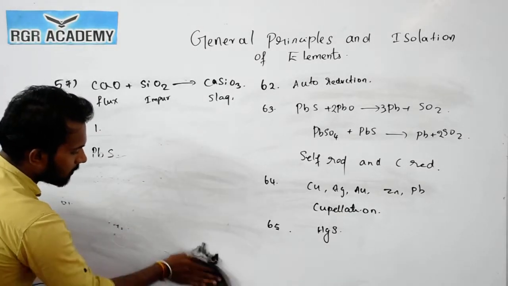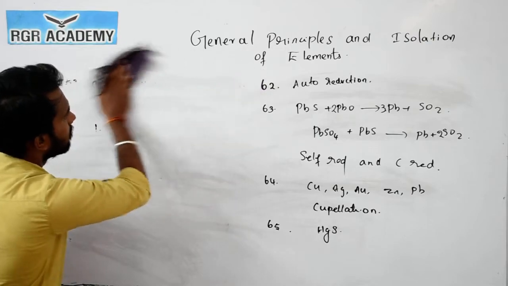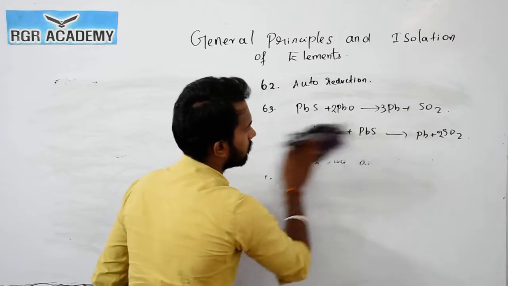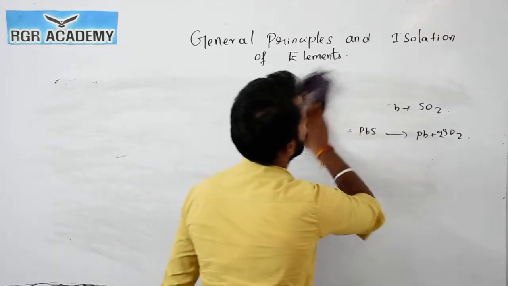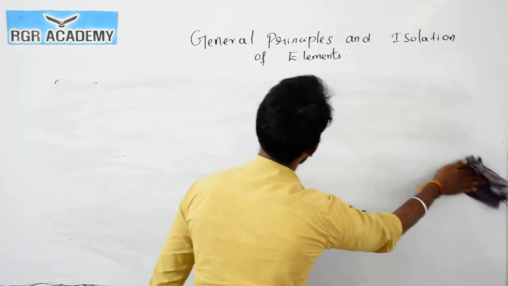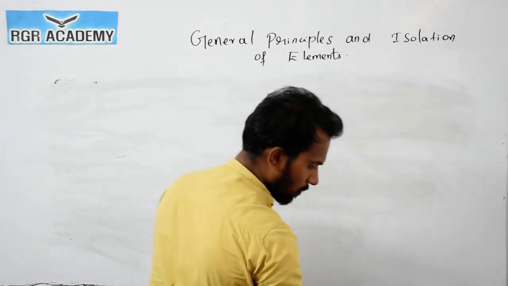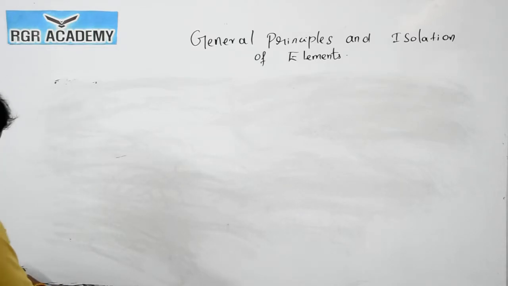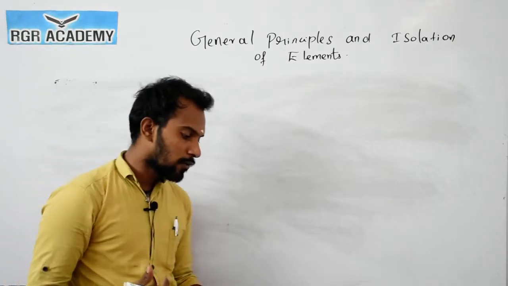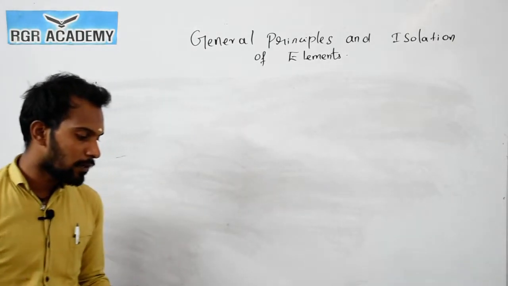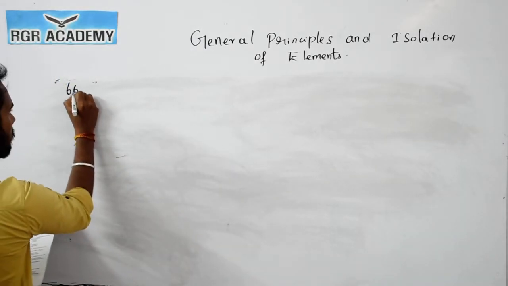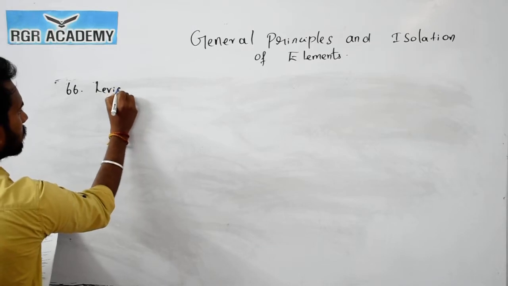Now let us discuss the question number 66. Here, the method of concentration of ore, which makes use of the difference in density between the ore and the impurities, is called, so it's a direct question, the Levy equation.